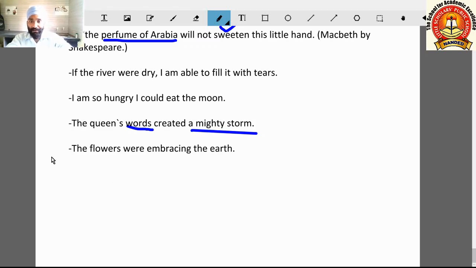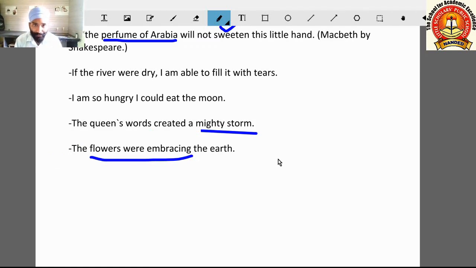The flowers were embracing the earth. Embracing means hugging. So here flowers are embracing the earth. This is a very big thing. Here personification, figures of speech is also there, and hyperbole is also there. So this is how our 12 figures of speech are.